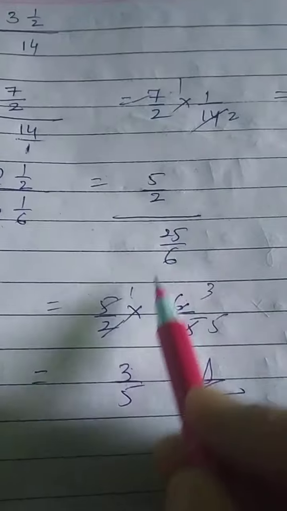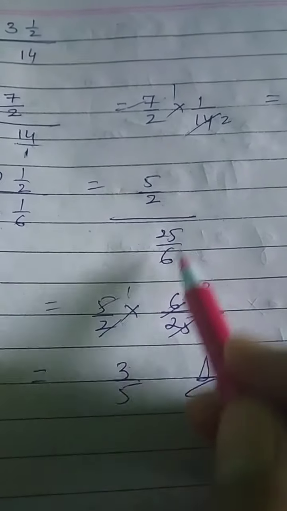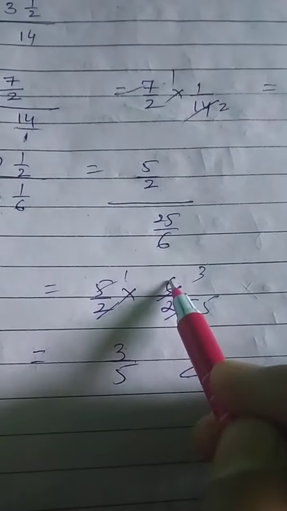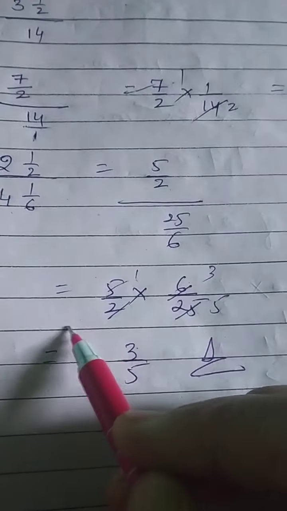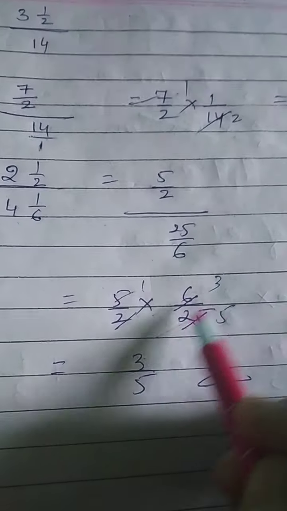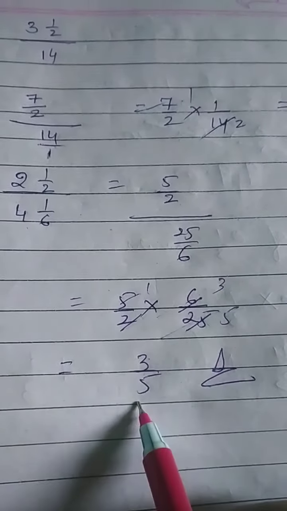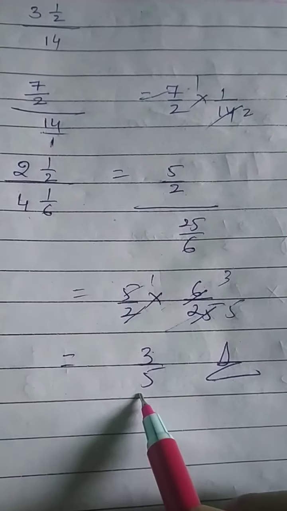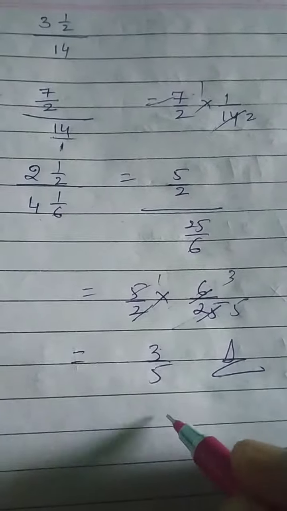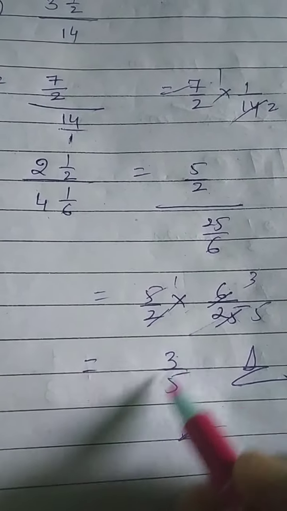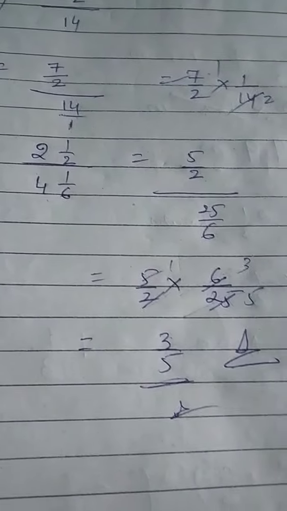So for 5 by 2, this divide will change into multiply and we will take the reciprocal, so 25 by 6 will change into 6 by 25. Okay, now you can cancel: 2 threes are 6, 5 ones are 5, 5 fives are 25. So only 3 by 5 is left, 3 up and only 5 down. So 3 by 5 is the answer. You cannot reduce it further. With any table you cannot cancel. So this is the answer.